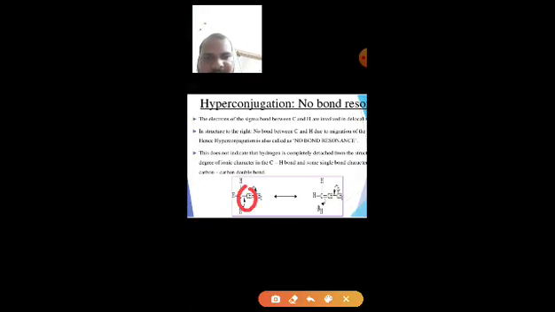There is an ionic character between this carbon and hydrogen, because hydrogen is in the H plus state and carbon is in the minus state, and after this resonance this bond gets double bond character, so its bond length is shorter.